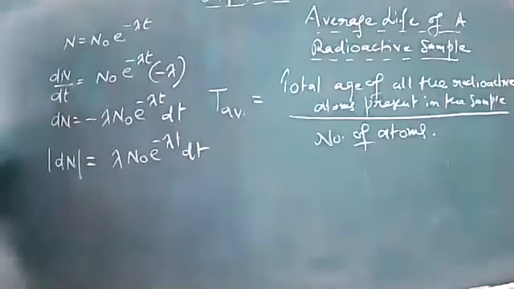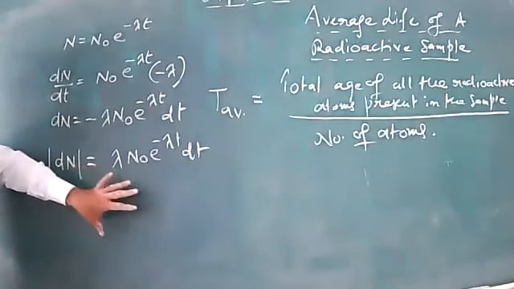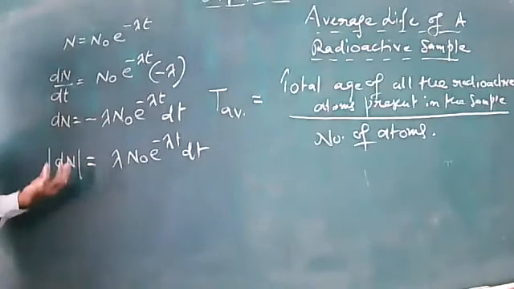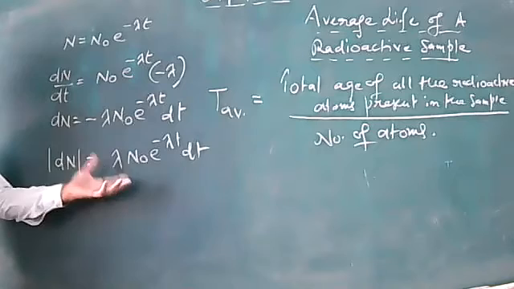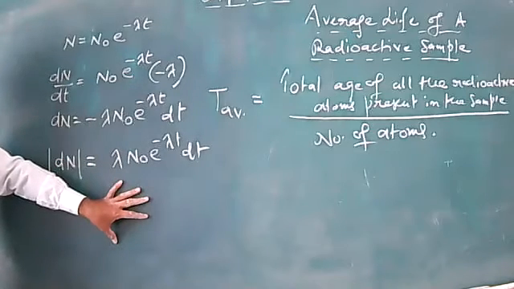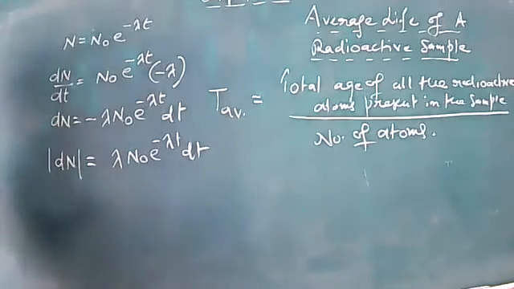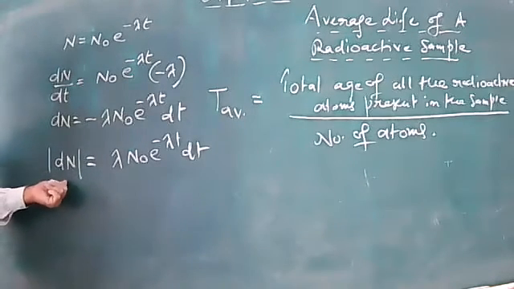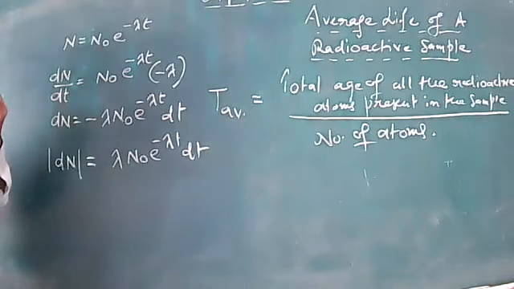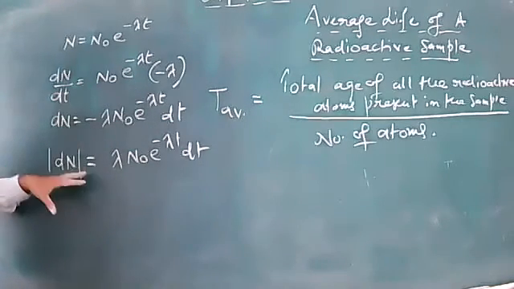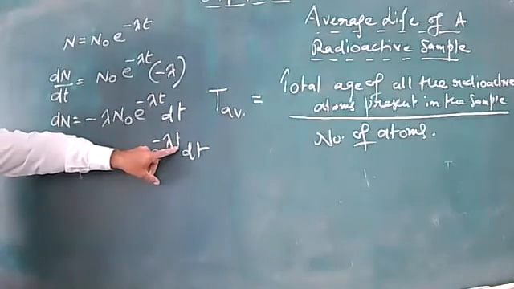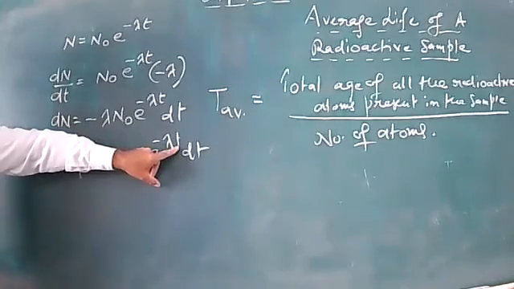This is the total number of atoms left undecayed if I just take the number without any sign. This number indicates that such a number of atoms present in the sample before decaying enjoyed the life for a time t.